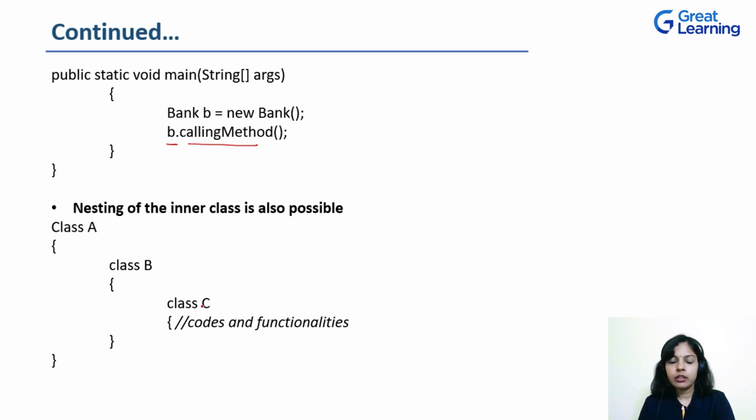So for class C here in this example, the outer class is class B. For class B, the outer class is class A. So class B will follow all the rules and regulations of an inner class that are there in Java. Similarly, class C is the inner class for class B, and it will follow all the rules and regulations, coding standards which are there for an inner class in Java programming.